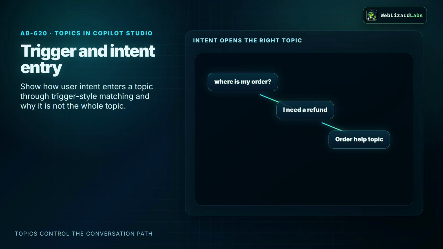A trigger phrase helps the agent choose the topic. It does not automatically collect the right facts, validate them, call the right system, or handle the failure path. When the scenario describes a predictable business process, think beyond the trigger. Ask what the topic must ask, what it must store, what it must test, and what action should run only after those earlier steps are complete.